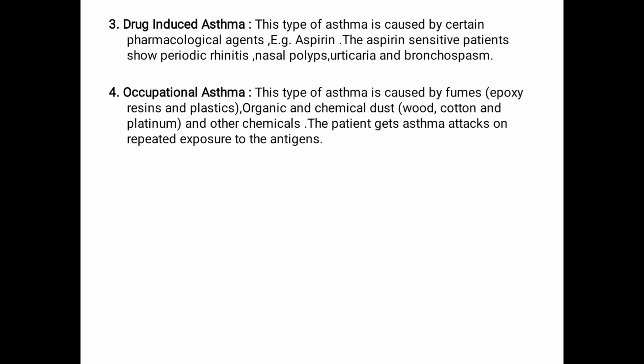Now, as the name suggests, occupational asthma means those who are engaged in a particular work which has some fumes in their profession, or organic or chemical dust or other chemicals, so they get affected due to these chemicals, and they get asthmatic attacks on the repeated exposure to the antigens.